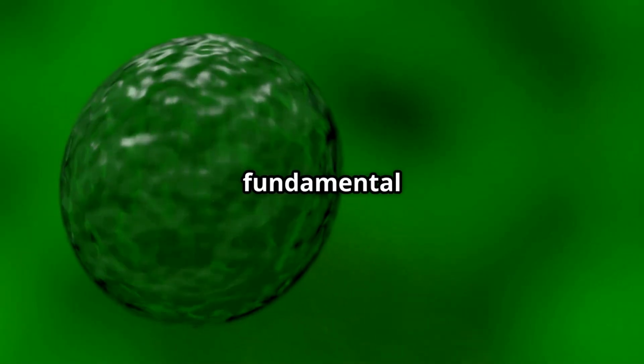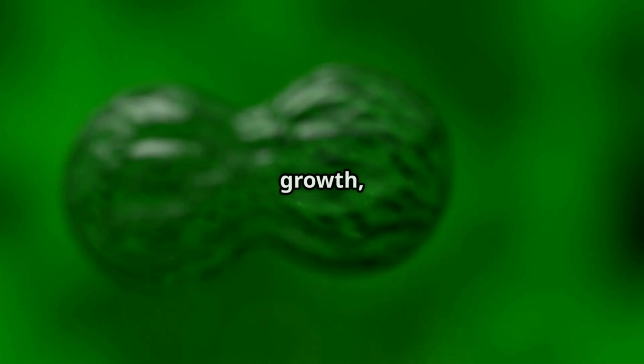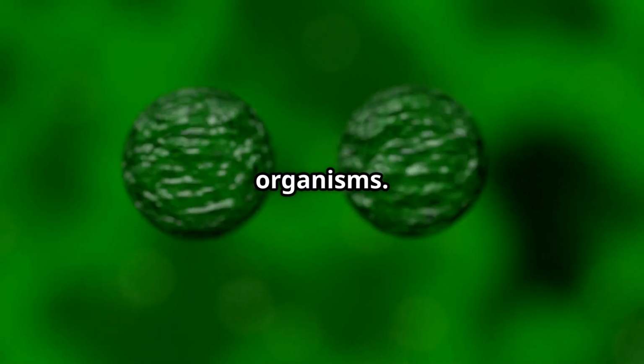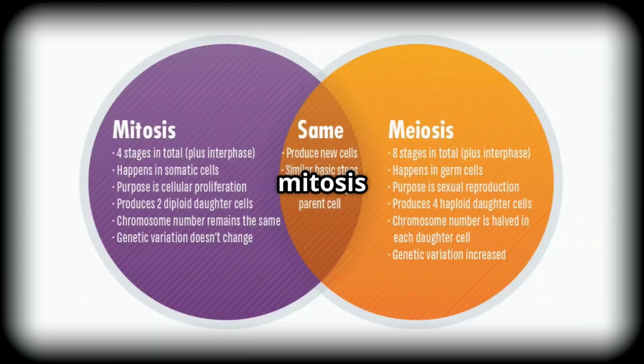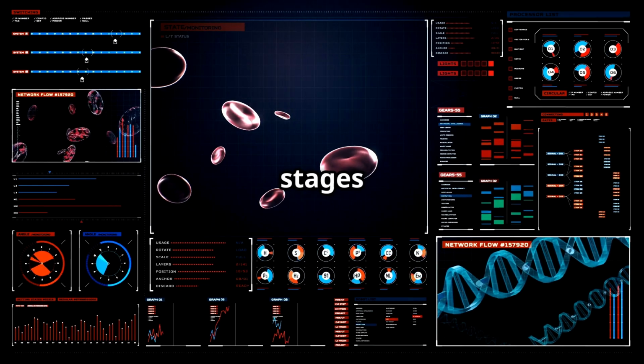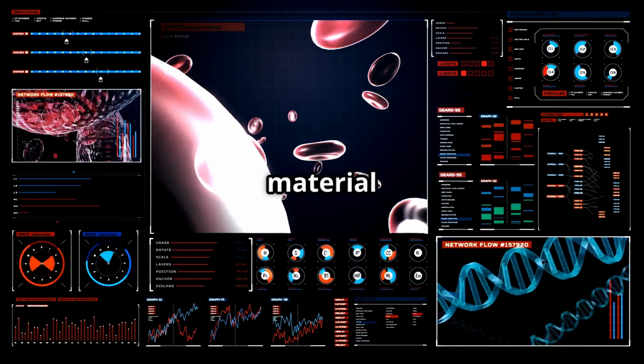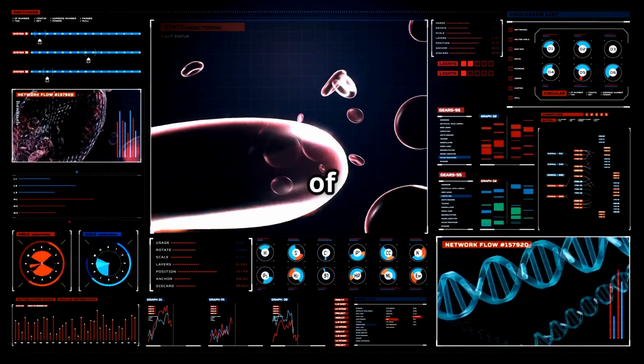death. Basically, cell division is a fundamental process that is essential for growth, development, and reproduction in living organisms. The processes of mitosis and meiosis are complex and tightly regulated and involve several stages and checkpoints to ensure the integrity of the genetic material and the fidelity of the cell cycle.